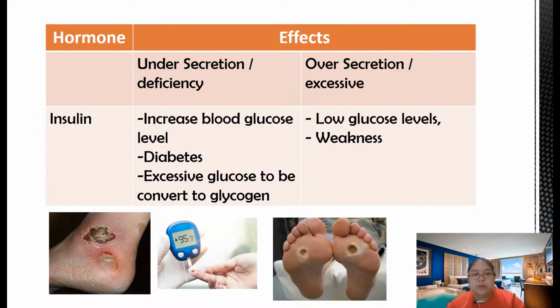Then we go to the next one, insulin from the pancreas. If you have less insulin, the blood glucose level will increase. That means you get more glucose in the body, so the sugar level will increase. An increased sugar level means diabetes. Excessive glucose is supposed to be converted to glycogen, but the conversion becomes slow, so too much stays in your body. That's why they get diabetes.